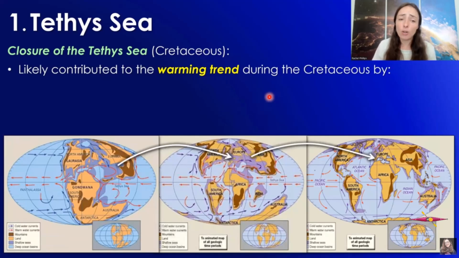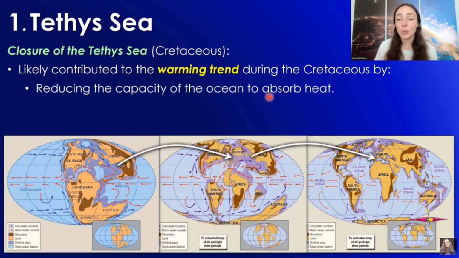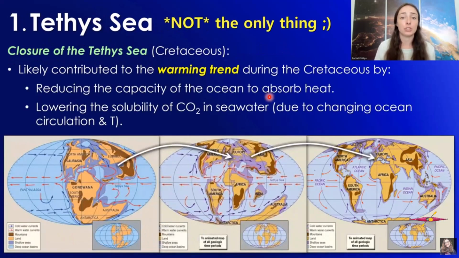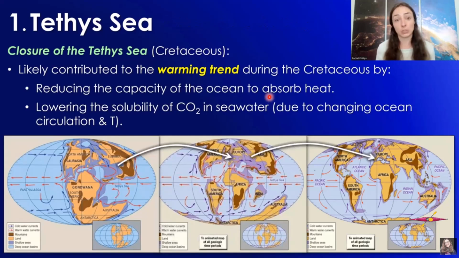The closure of the sea also likely contributed to the warming trend during the Cretaceous. It did so by, one, reducing the capacity of the ocean to absorb heat, which thus increased surface temperatures, and two, lowering the solubility of CO2 in seawater due to changing ocean circulation and temperature. Again, however, this was by no means the only thing contributing to the warming during the Cretaceous, especially by the end of the Cretaceous, where there was a big spike in rapid warming due to meteorite impact and the climate changes associated with that. But this is one of the potential contributing factors to this long-term warming trend in the Cretaceous.